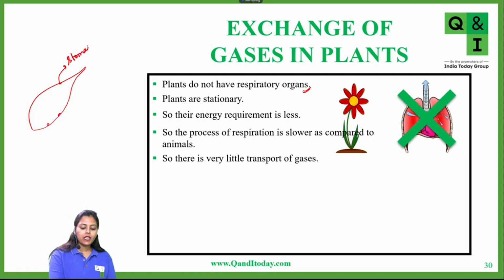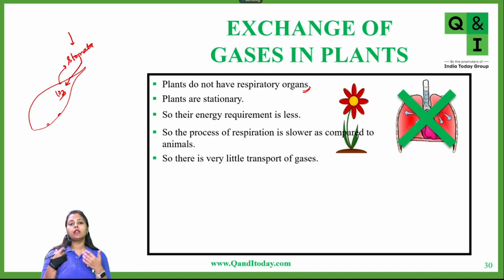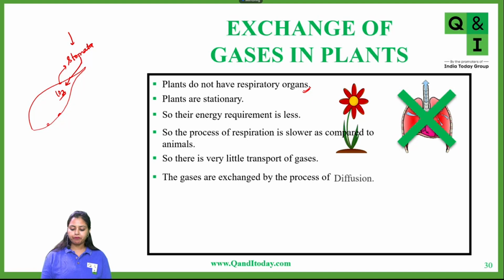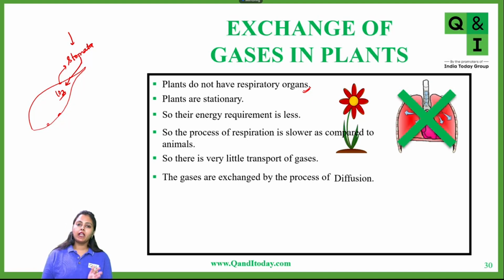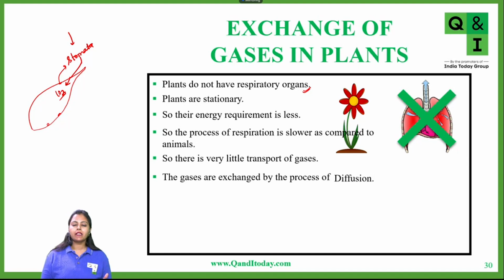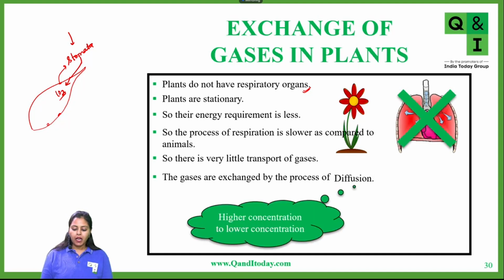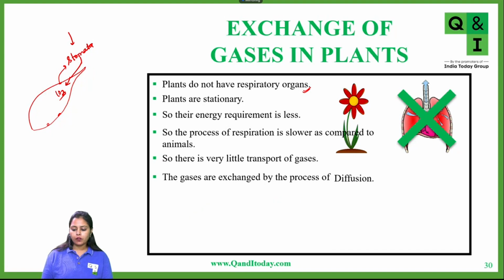Through these stomata, the exchange of gases takes place. Carbon dioxide is taken in by the plants through the stomata, and oxygen is liberated out through the same stomatal pores. Exchange of gases again takes place with the help of diffusion, just like in animals, from higher concentration to lower concentration.